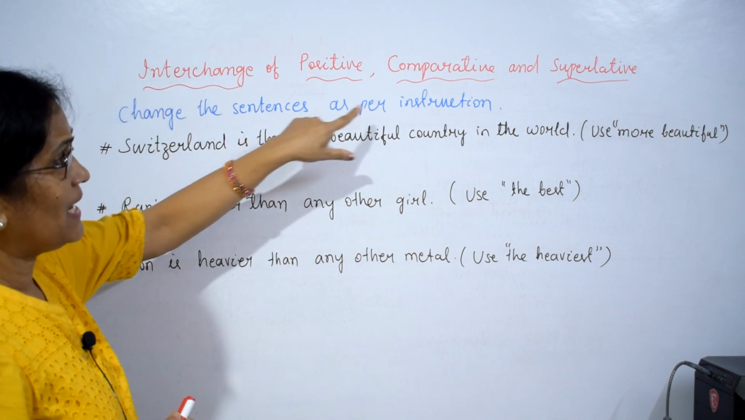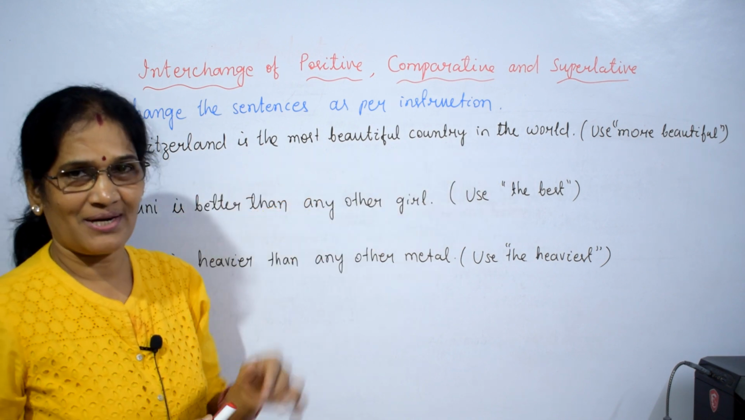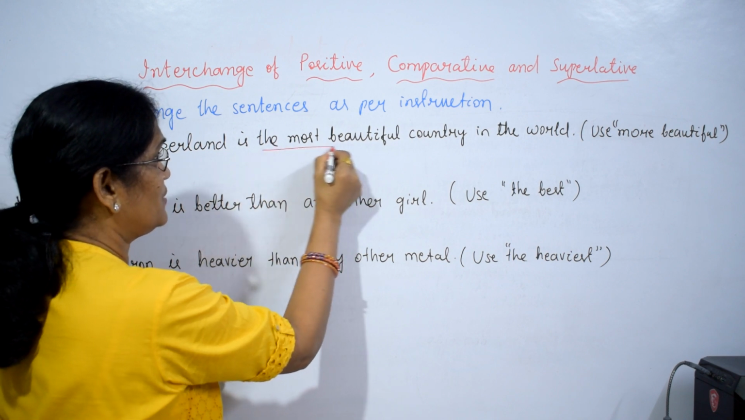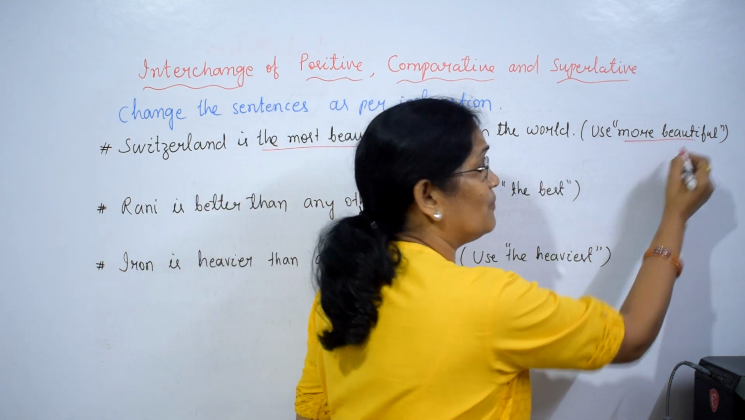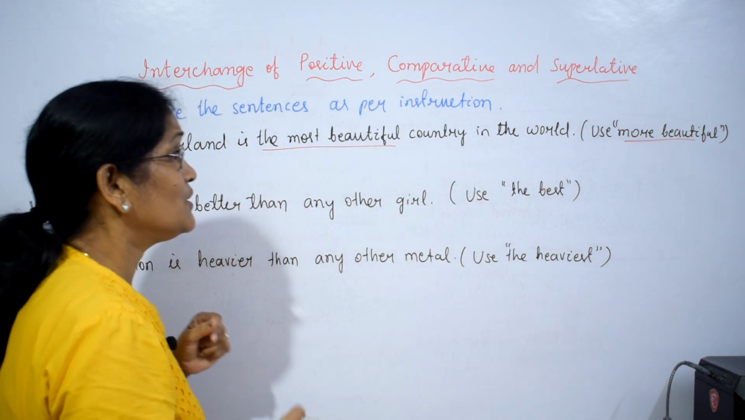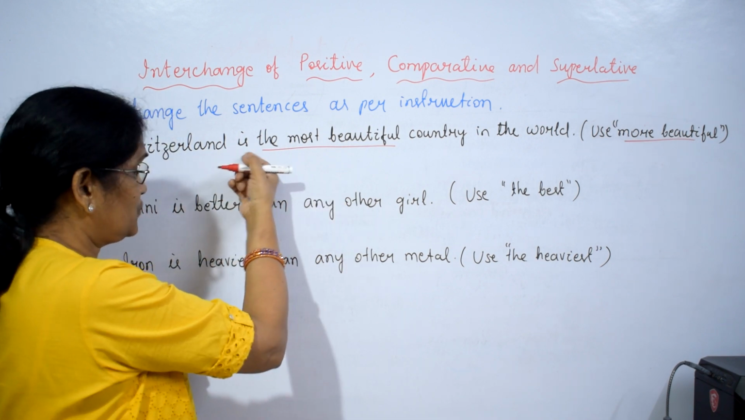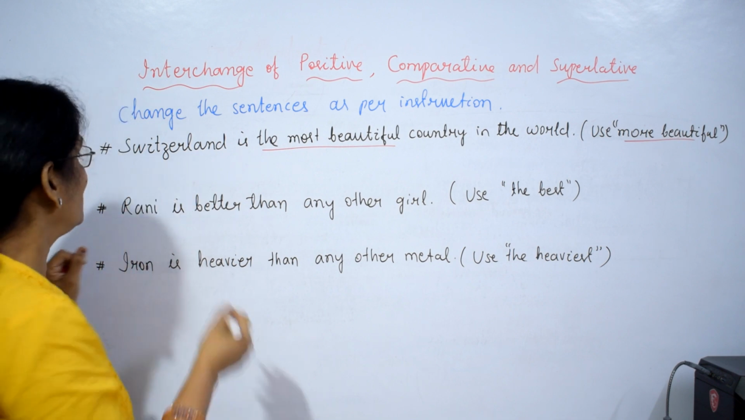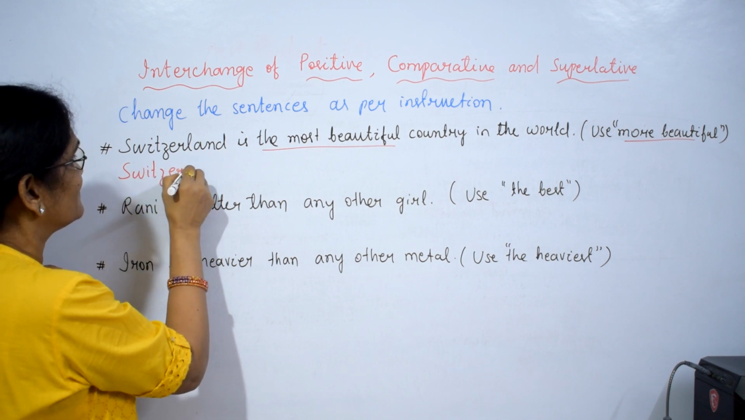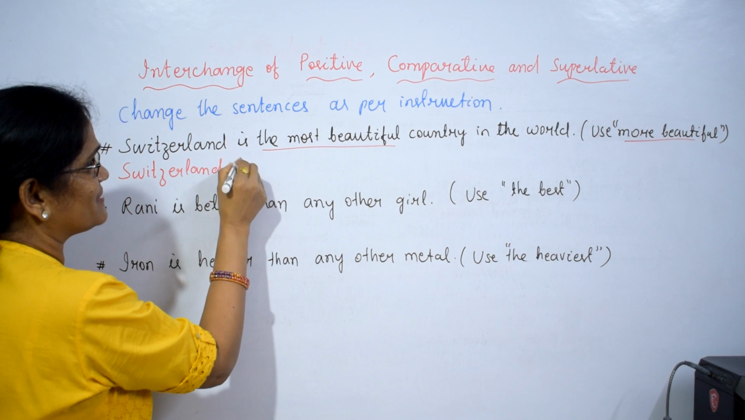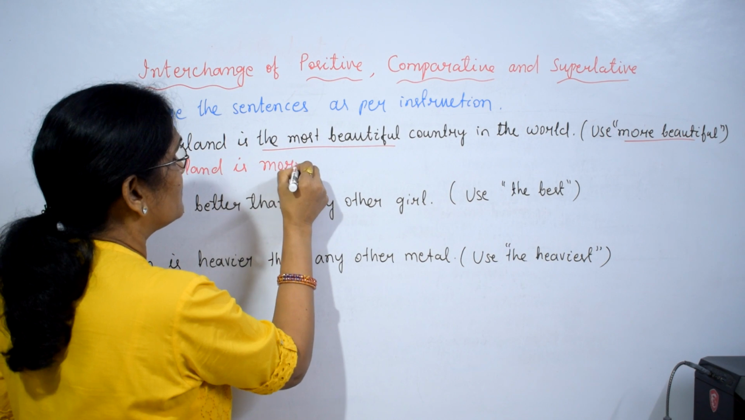Let's test ourselves. Change the sentences as per instruction. Switzerland is the most beautiful country in the world. It is in superlative as the most beautiful is written here. We have to use more beautiful. More beautiful means comparative degree. So what I told, when you are changing to comparative or to superlative, don't change the subject. So what is there? Switzerland is, replace more beautiful.